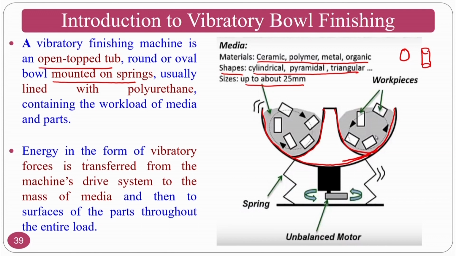Energy in the form of vibratory forces is transferred from the machine drive system to the mass media. Normally the drive system is here. From here the drive system rotates, the motion is transferred to the media, and then through the media to the entire load of workpieces, and these abrasive particles continuously indent or try to shear with respect to the vibrations.